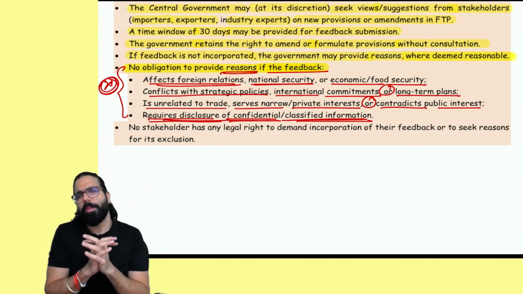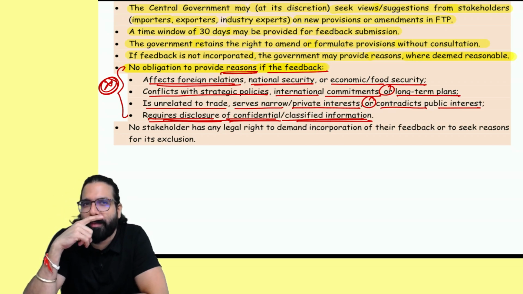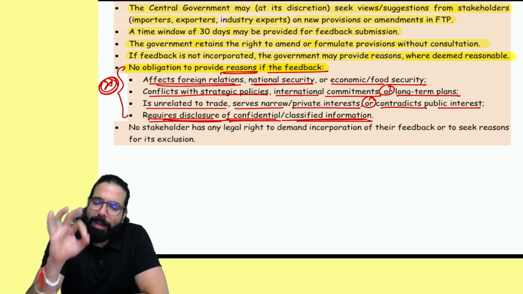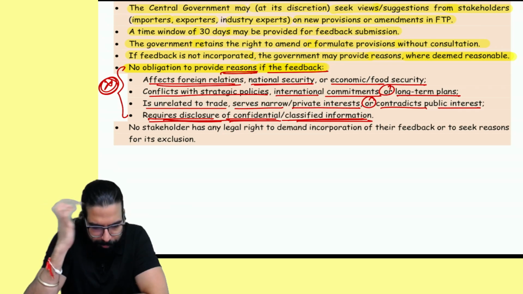Generally, if government is taking any feedback for the foreign trade policy, any changes to be done, if government accepts it, government will make the change in the foreign trade policy. If government does not accept it, government will go ahead and give the reasonable reasons. Correct? Correct, sir.